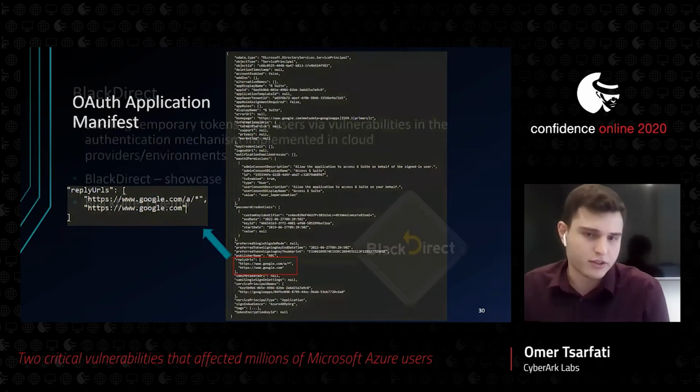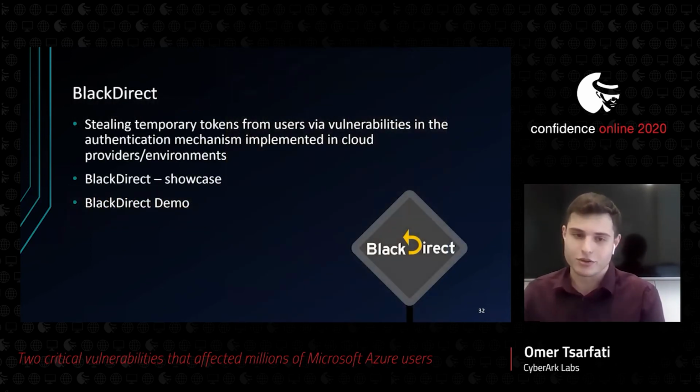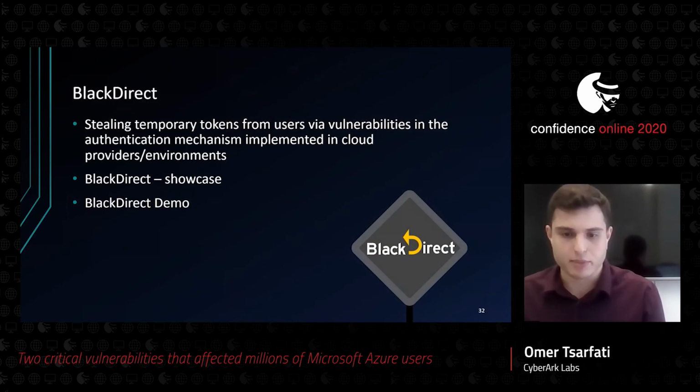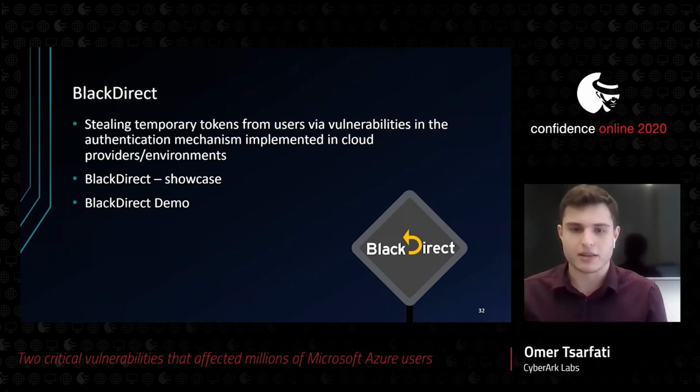So far so good. It sounds like nothing can go wrong here. Well, almost nothing can go wrong. We found out there are some pre-installed service principals by Microsoft in every Azure AD environment, which includes also 365 users. When I say pre-installed, I mean that the user doesn't need to approve those applications manually because they're already approved.